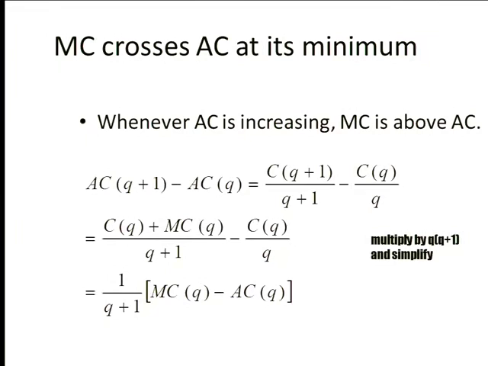Now I take this thing and I turn it into one fraction. I'm not going to spend time with the algebra. Multiply this by Q over Q. I multiply this by Q plus 1 over Q plus 1. I collect the terms, and I come to this. And so AC of Q plus 1 is greater than AC of Q if MC is greater than AC, and vice versa. So now I know if MC is over AC, AC has to be increasing. If it's below, it has to be decreasing. It's the exact same thing we did with three people and their heights.